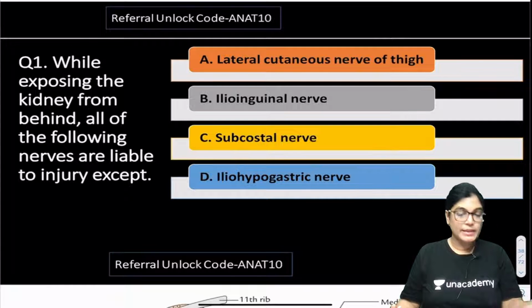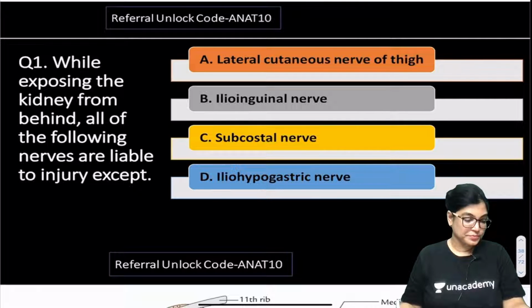Mohammed Noor is telling C is the correct answer. Okay. So what about others? Okay, so Shweta is also telling C is the correct answer.